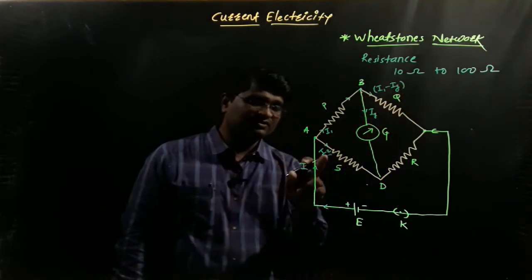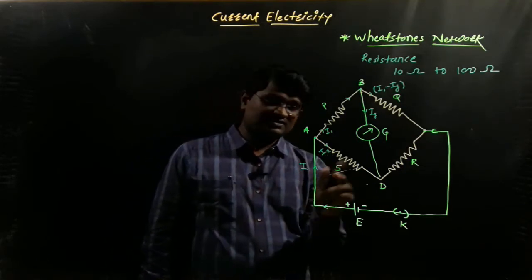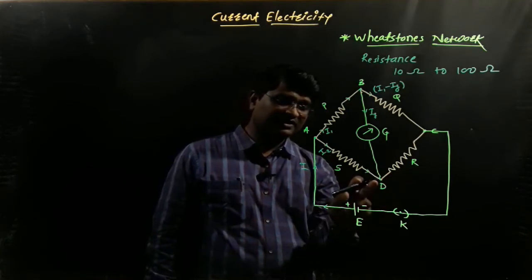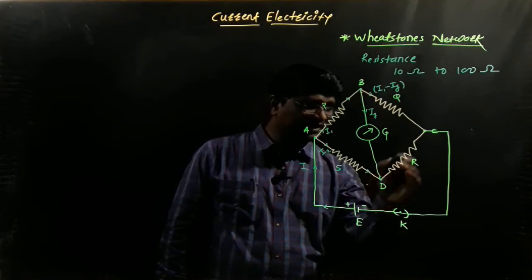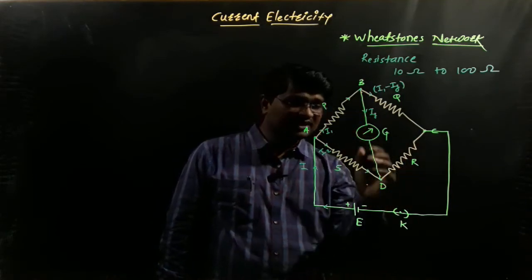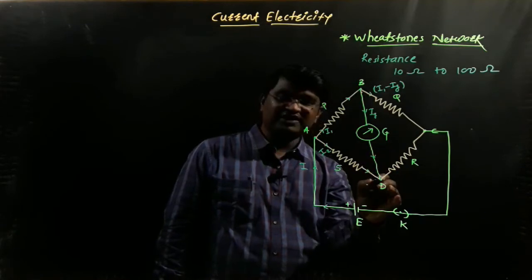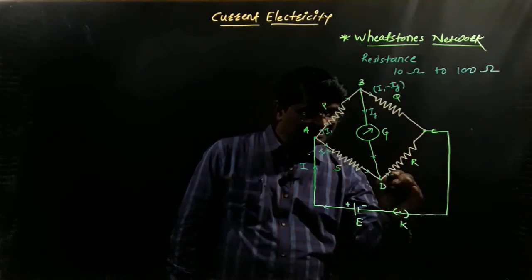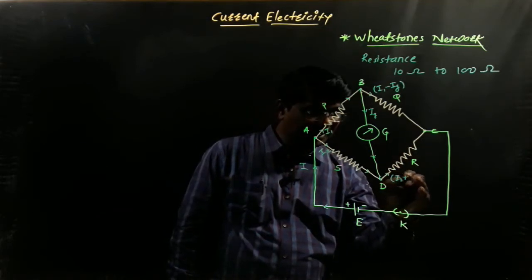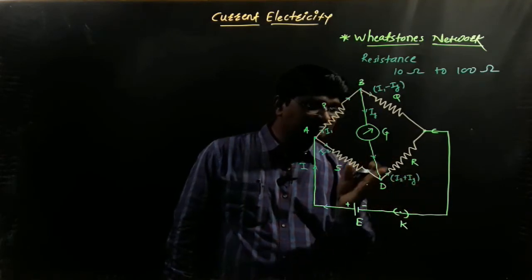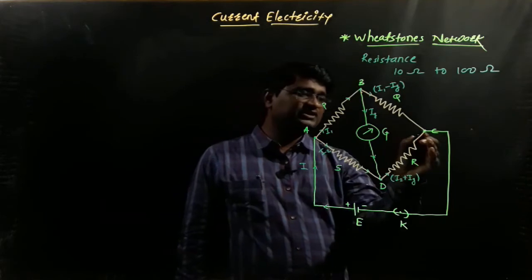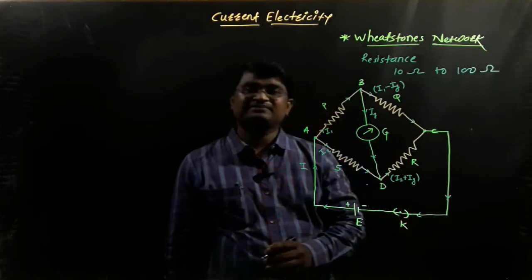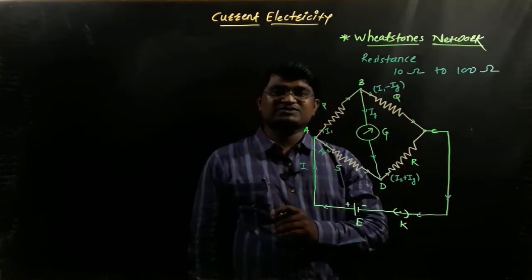The electric current I2 passes through S and reaches the junction D. After that, the same current I2 passes through the resistance R. But Ig also reaches the point D, and Ig and I2 both pass through the resistance R. So the current here is I2 plus Ig. These two currents combined pass through the resistance R, reach the point C, and go towards the negative terminal of the cell. So this is the total arrangement of Wheatstone's network.